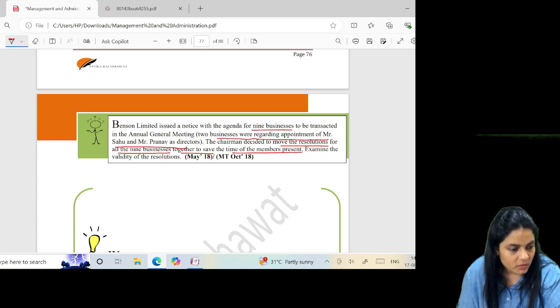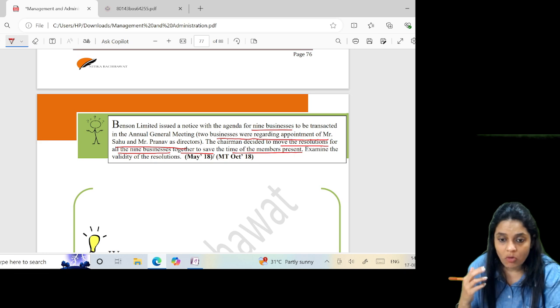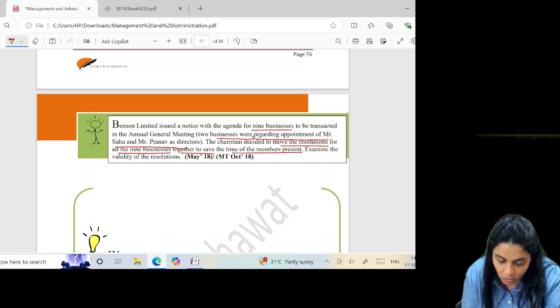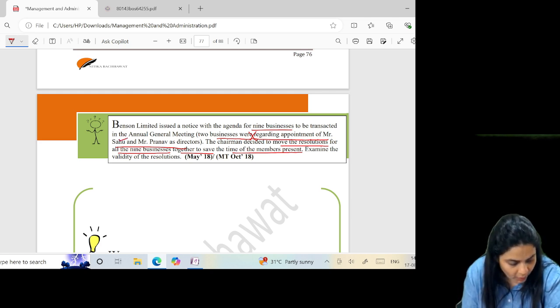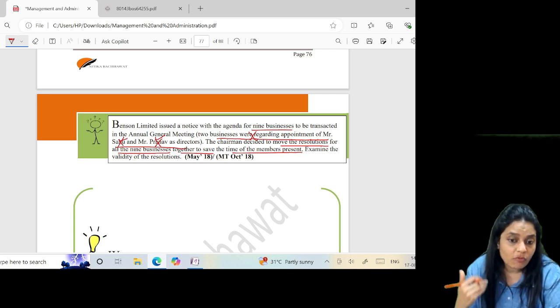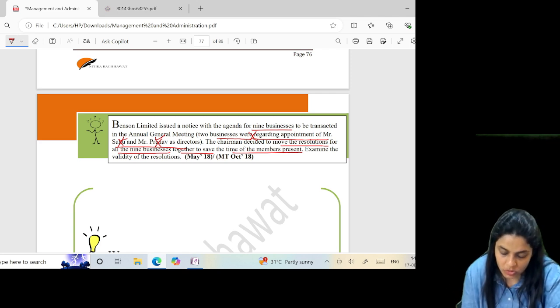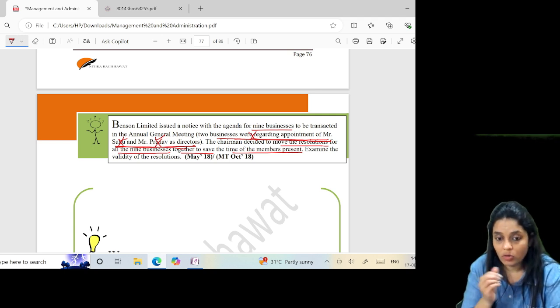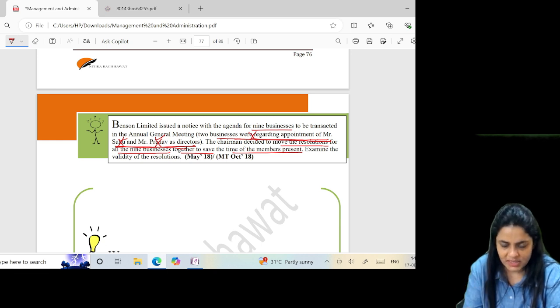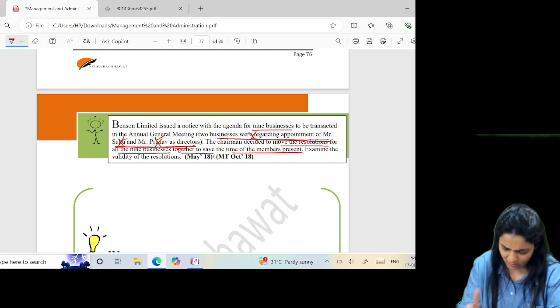Sahu and Mr. Pranav. Now see, when I want to appoint 2 or more directors, it cannot be passed through a single resolution. Why? I may want to appoint Sahu but not Pranav. You may want to appoint Pranav but not Sahu. Now, to appoint one, I have to forcefully appoint the other. So, a single resolution cannot be passed to appoint 2 or more directors. However, if we have already passed a resolution where all the members have agreed to pass a single resolution, then we can appoint through a single resolution. Otherwise, no.